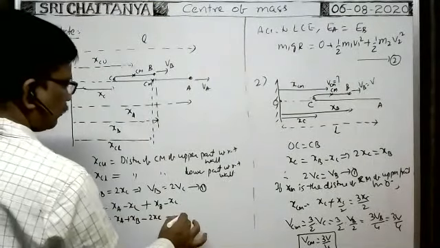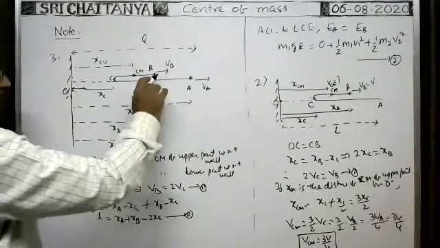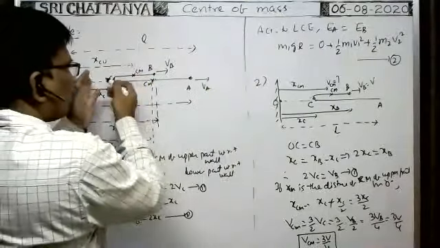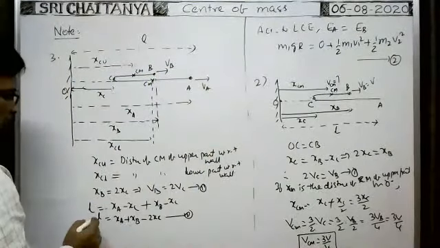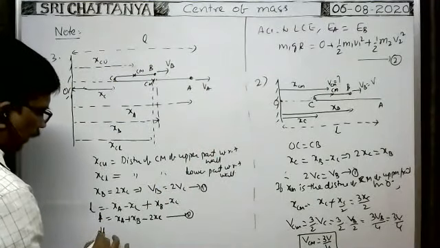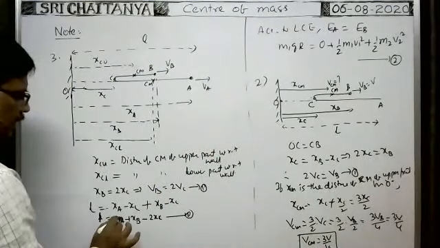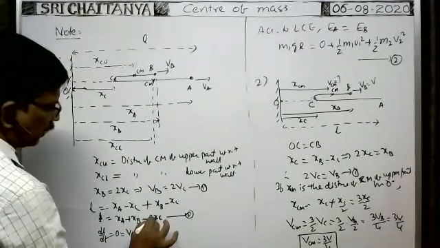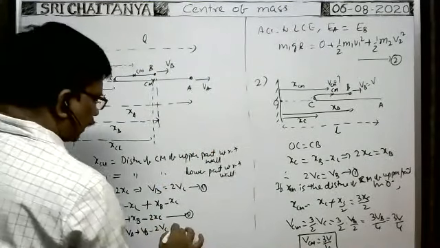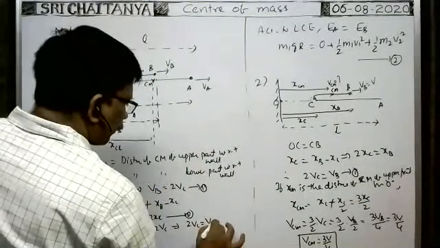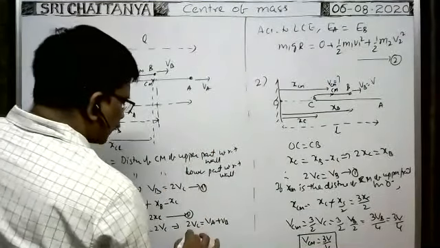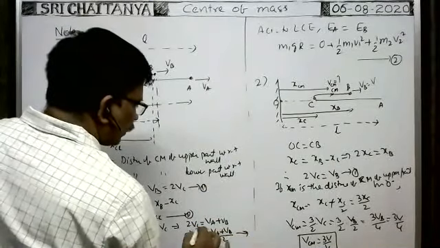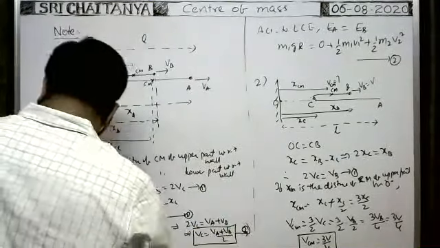Now we differentiate this equation. Even if the wire is folded like this and these two are pulled with different velocities or the same velocities, whatever it may be, the total length of the wire does not change with time. That's why when you differentiate with respect to time, it becomes 0. So dL by dt equals 0, which is dXA by dt, that is Va, plus dXB by dt, that is Vb, minus 2 into dXC by dt, that is Vc. That implies 2Vc is equal to Va plus Vb, so Vc is equal to (Va plus Vb) by 2. This is equation 2.